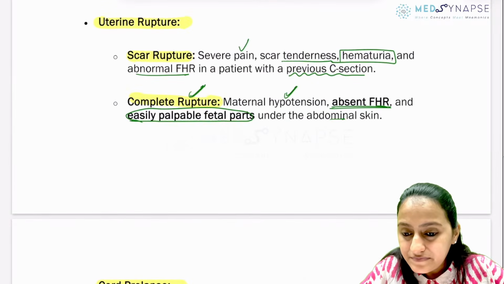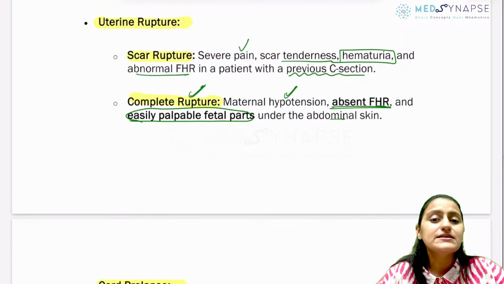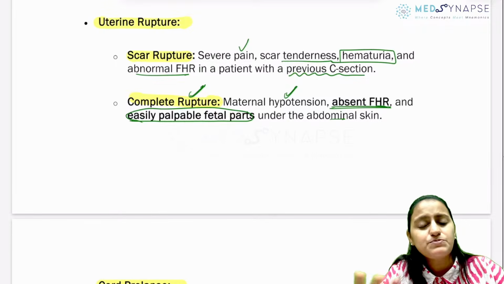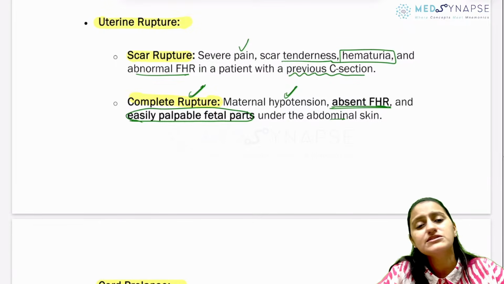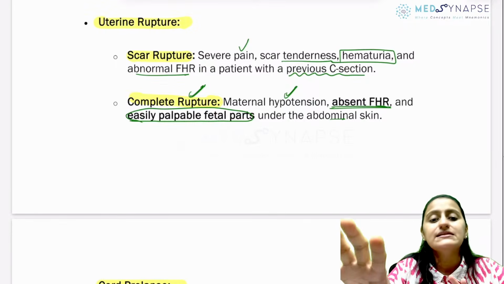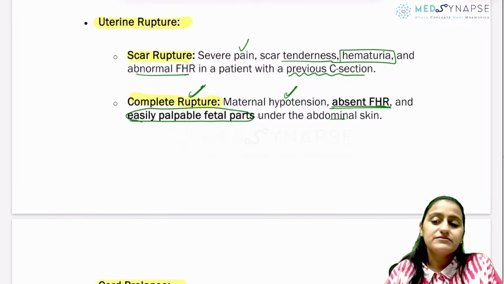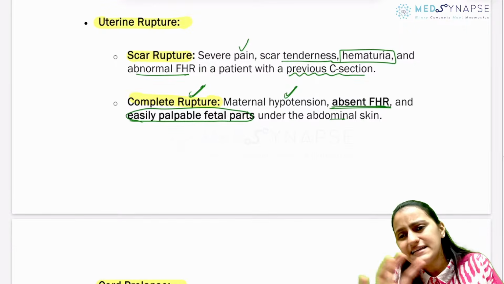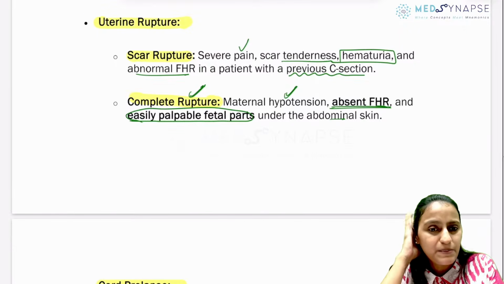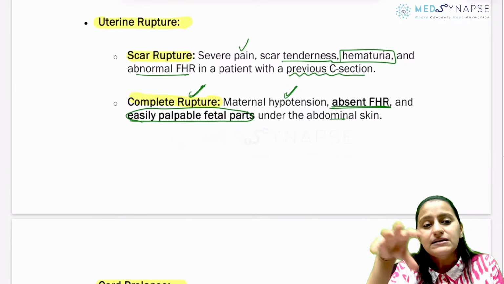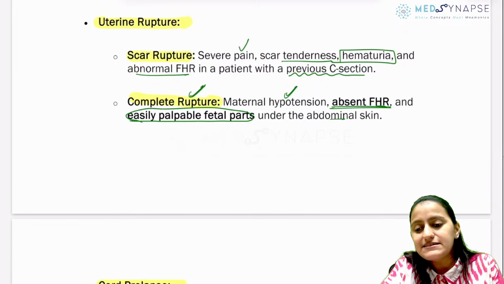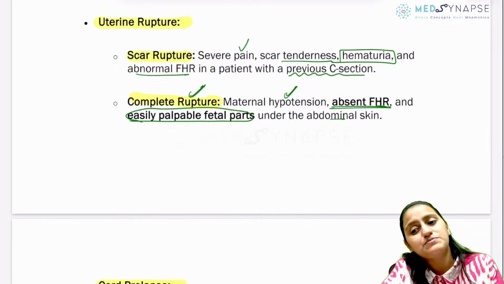So, yeah, this was the quick review of the topic of labor. I tried to include the most important points that have been asked, and repeatedly you would see questions on this in your UPSC CMS exam. I have not gone into the details of the topic because the exam is very near. If I did, covering a lot of topics would become difficult. So at least do something of all the important topics that have been asked in previous years, because at least you do not make a mistake in the PYQs. That should be the most important priority for any exam.